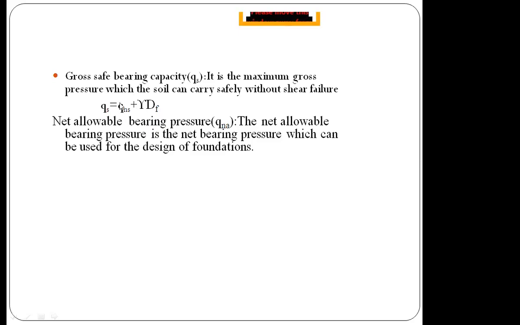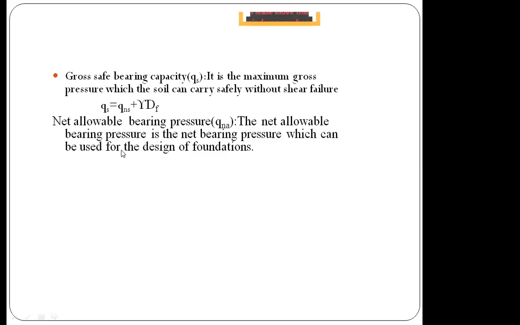So remember this representation. Q represents bearing capacity, N represents net, S represents safe. Net safe bearing capacity plus gamma into Df will give us the gross safe bearing capacity, or else the maximum gross pressure.